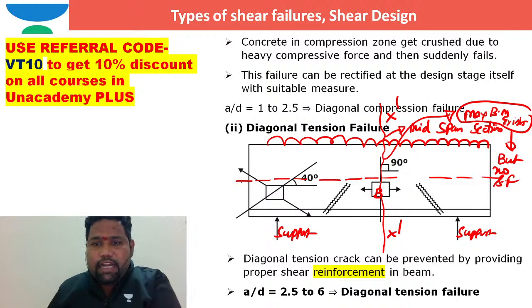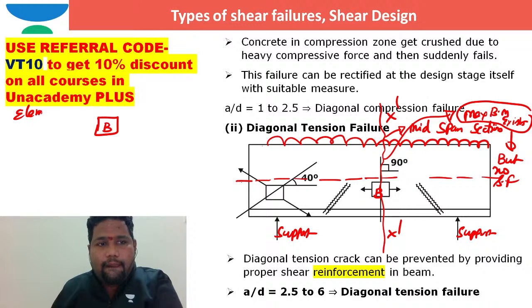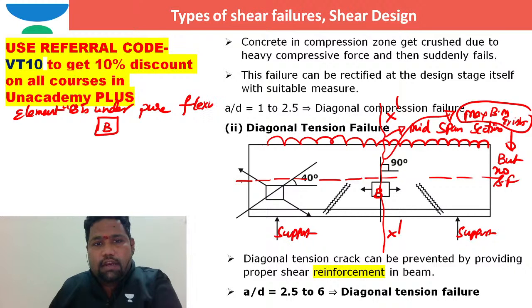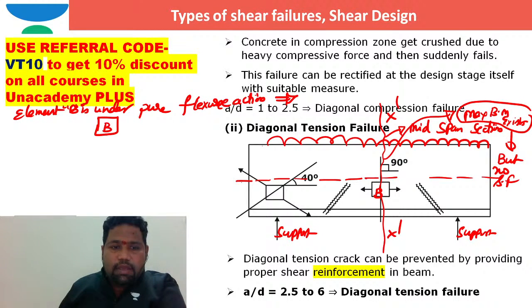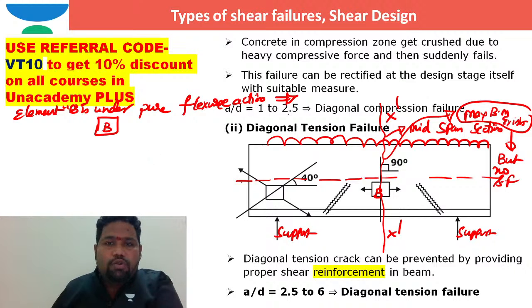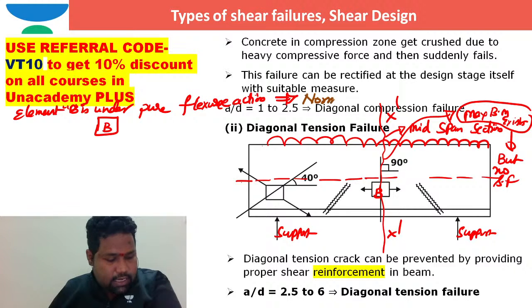If I take an element at b, that element b is under pure flexural action. Now you tell me, dear brothers, when the element is under pure flexural action, what is the type of stress that you are able to see. The type of stress that we are able to see is only, I can say, a normal stress. Only I can say normal stress, isn't it or not?